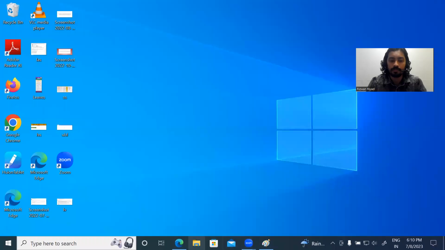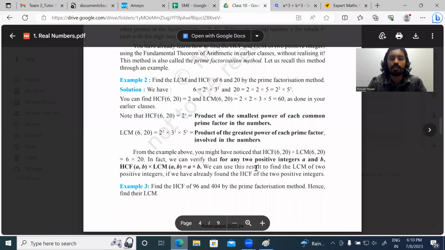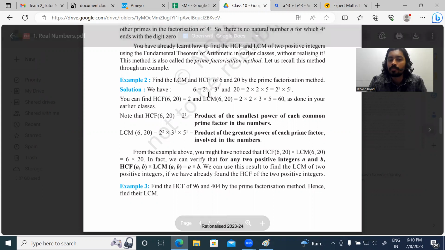So I hope the fundamental theorem of arithmetic is clear for you. Now we can use this prime factorization to find the LCM and HCF of two numbers. For that, I can show you one example in your textbook. You can see example 2. In this example, we have to find the LCM and HCF of 6 and 20 by the prime factorization method. So for that, we have to prime factorize these numbers.